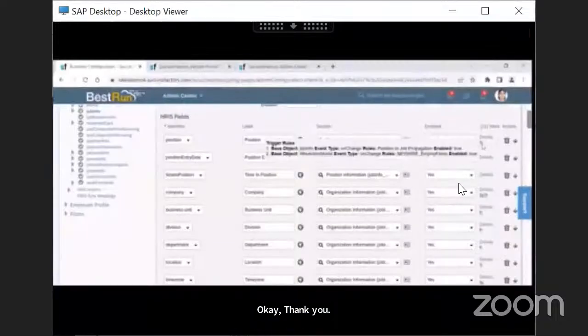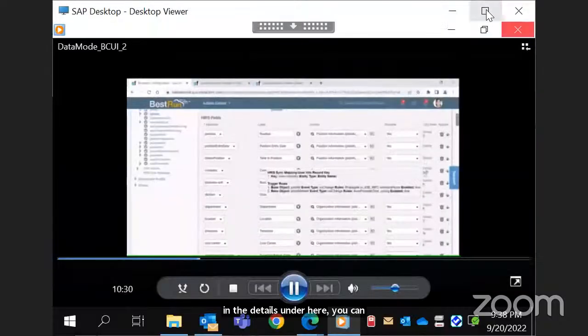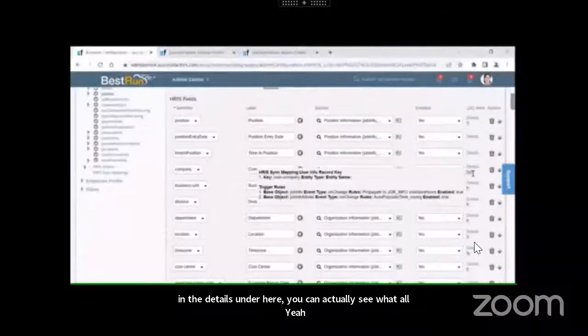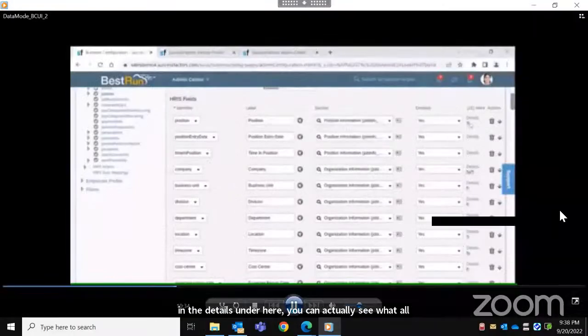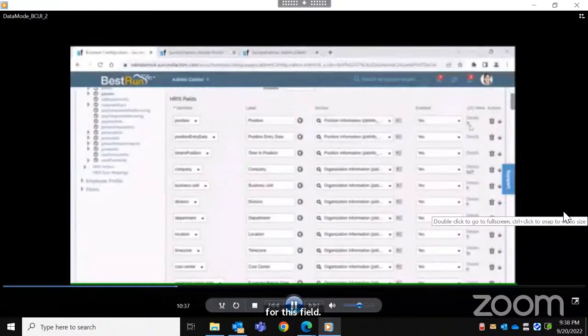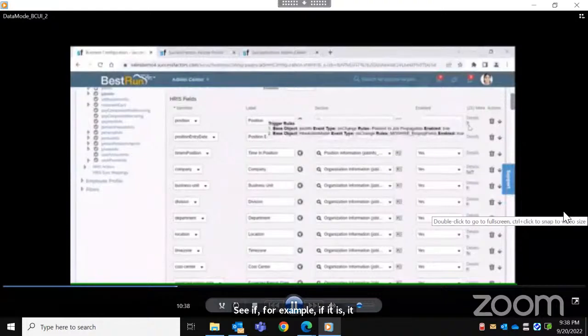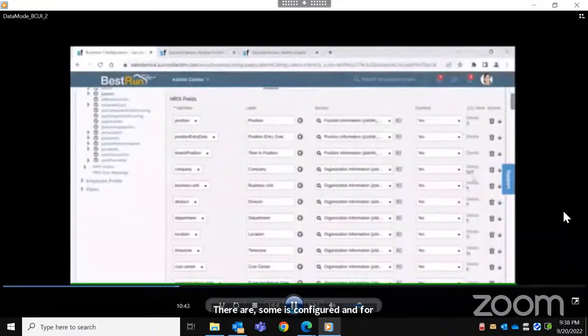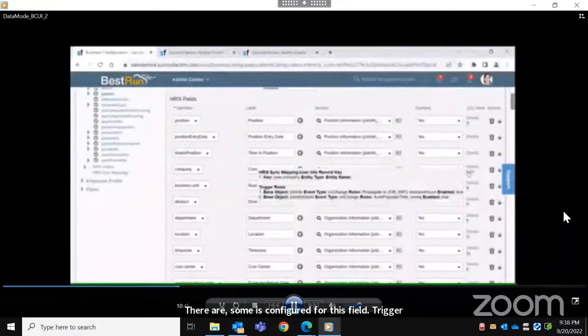In the details here, you can see what all is configured for this field. For example, if it is displaying TR, it means there are some trigger rules configured for this field. If it is SY and TR, there is some sync mapping available for this field, plus there are some rules.